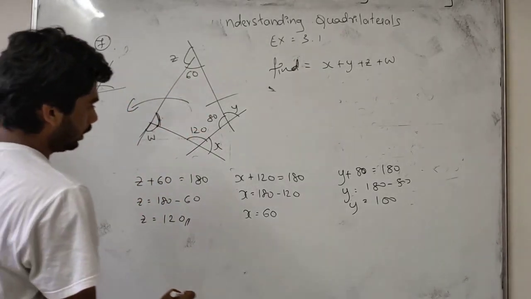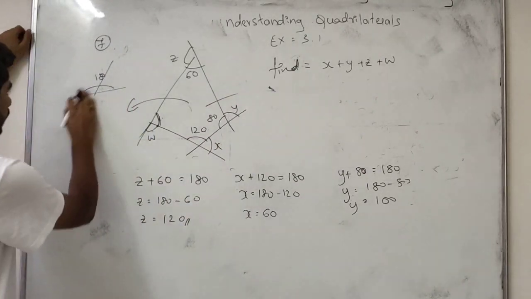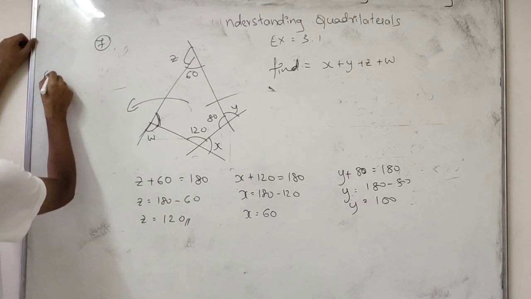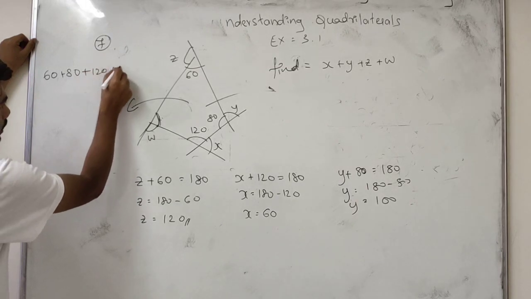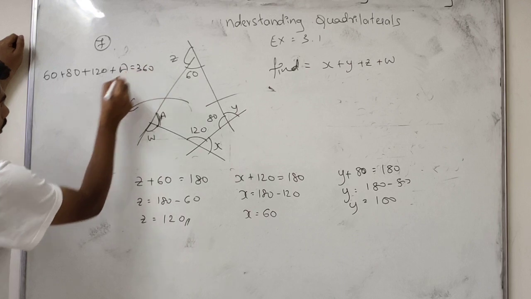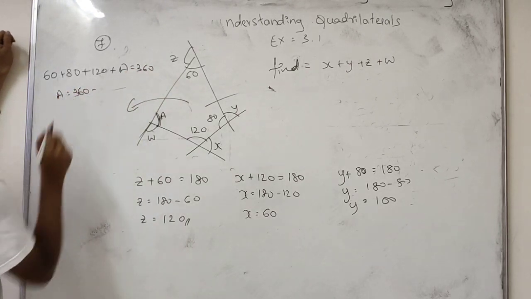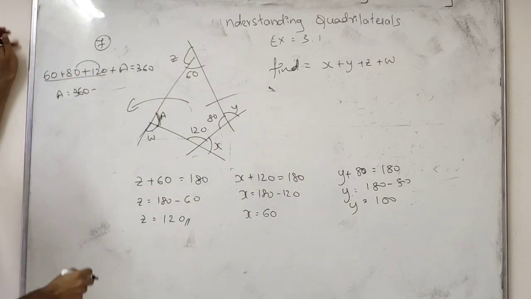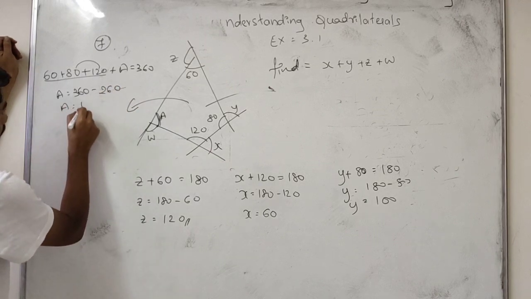So I will write it this way: 60 plus 80 plus 120 plus a is equal to 360 degrees. Now a is equal to 360 minus the sum of all these. 120 plus 80 is 200. 200 plus 60 is 260. So a will be 100.